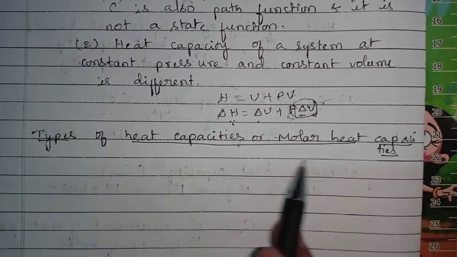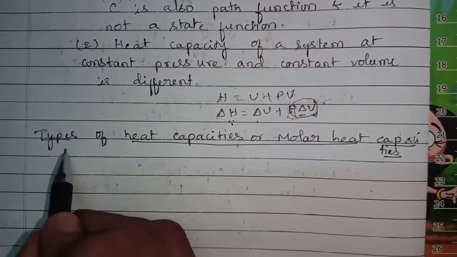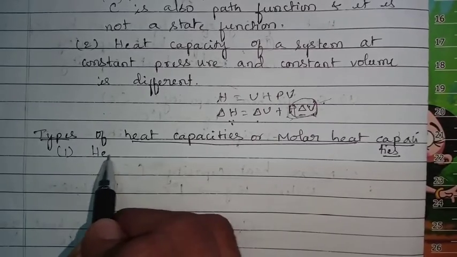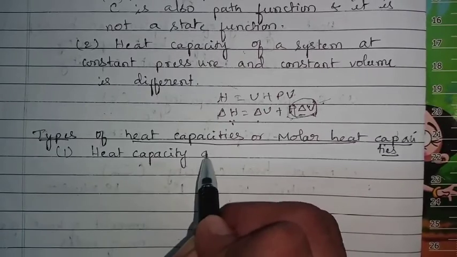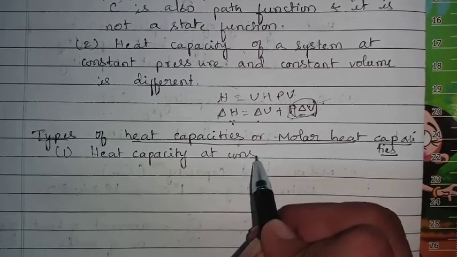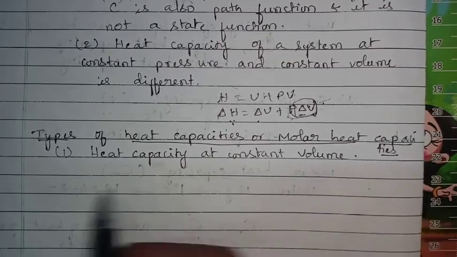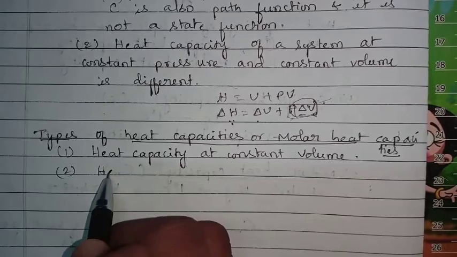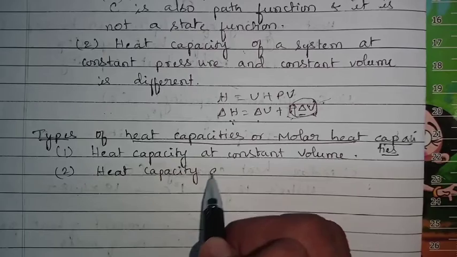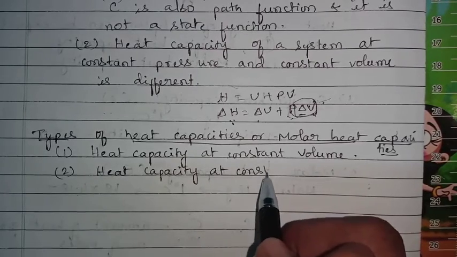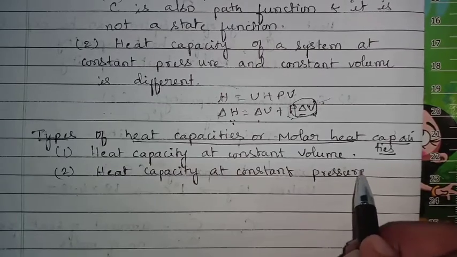So types of heat capacity, already I told you heat capacity can be expressed in two types, that is heat capacity at constant volume, and second one, heat capacity at constant pressure. Okay.